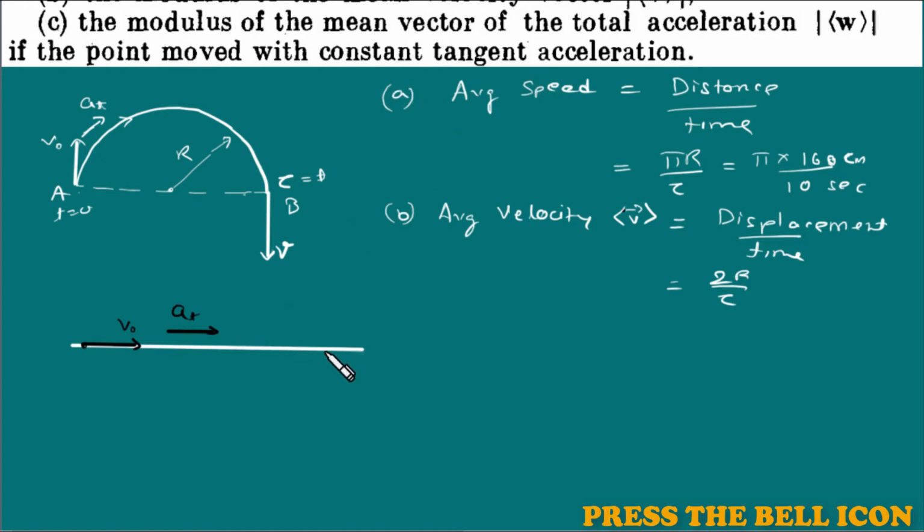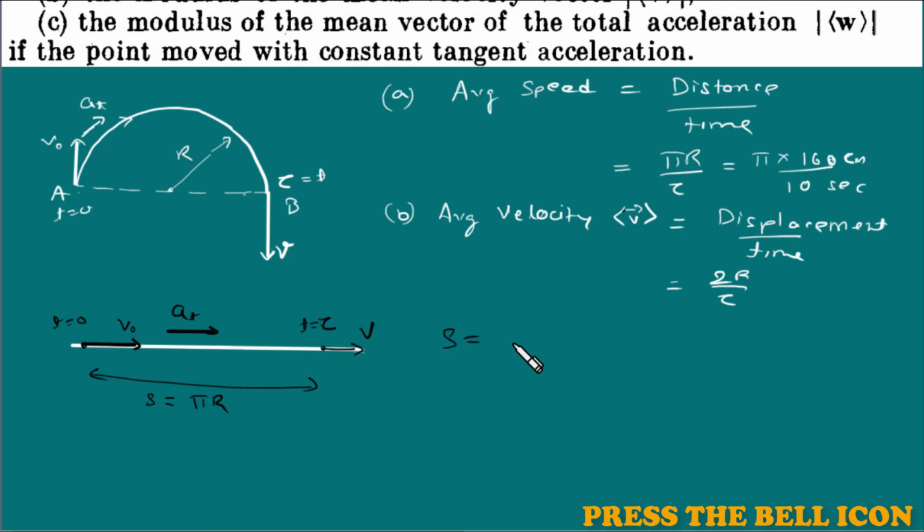We have written it as constant tangential, and suppose after time tau, this is t equal to tau and this is t equal to 0, its velocity has become v. Suppose the distance traveled by the particle, s, will be equal to pi r, not 2 pi r, because it's a semicircle. So we know the relation between the displacement in one dimension motion, here I will call it distance. This analogy is really good. You must use this in case of circular motion.